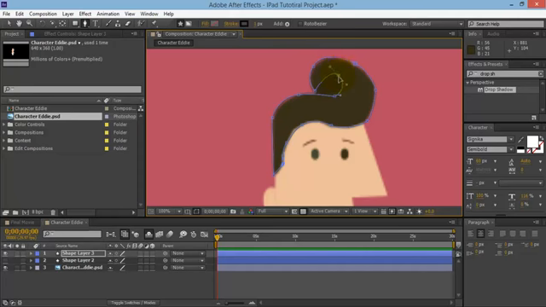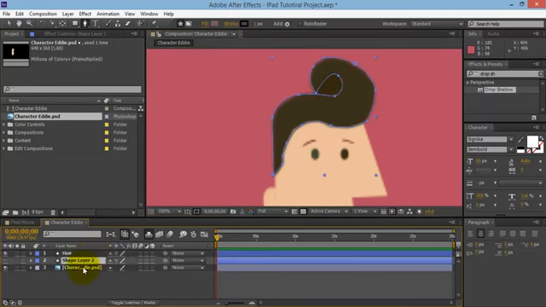Cool, so there we are. That looks quite good. It's looking good, yeah, like that. There's our first hair. Let's rename this hair so we know everything, and that's the first one is head.